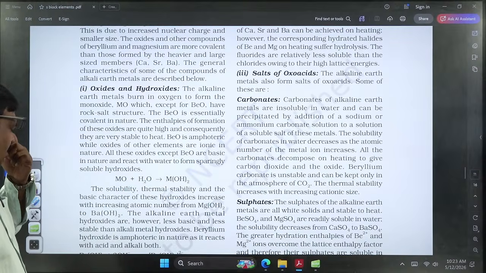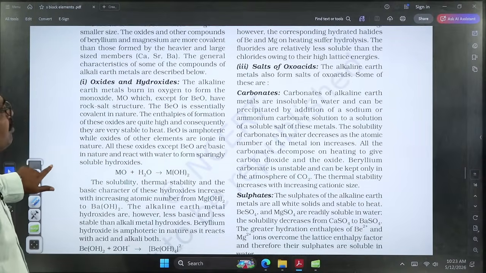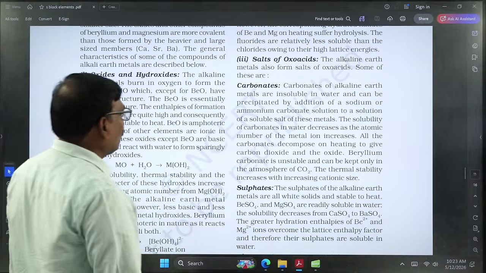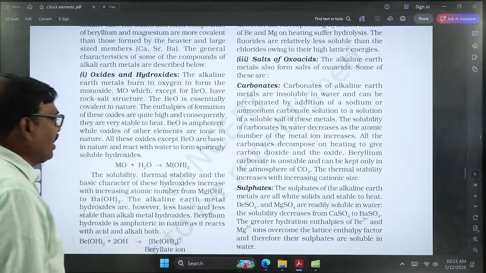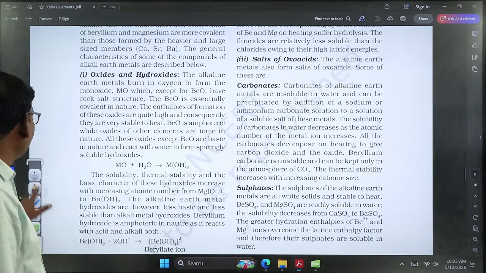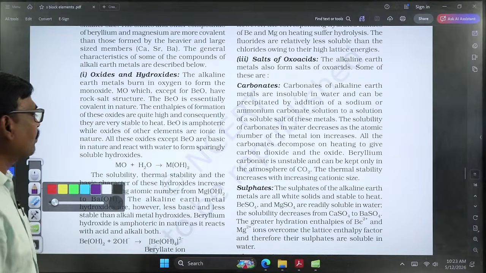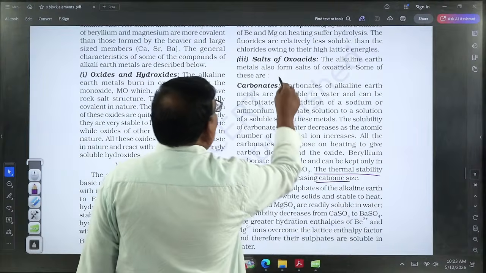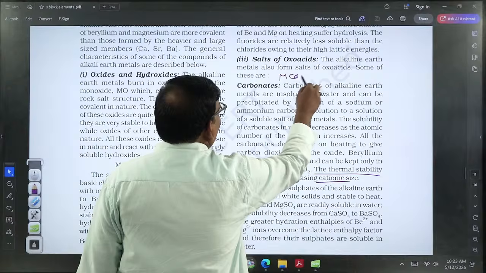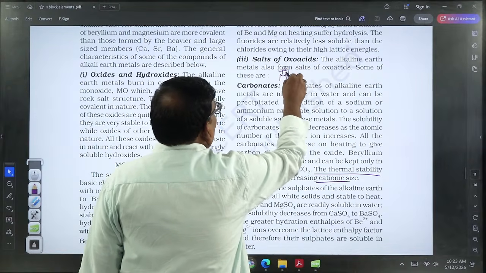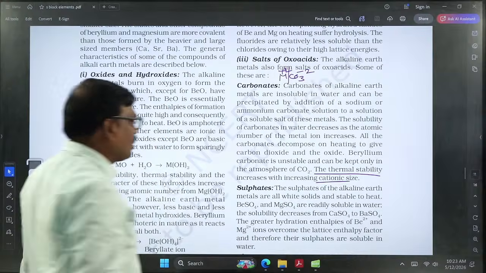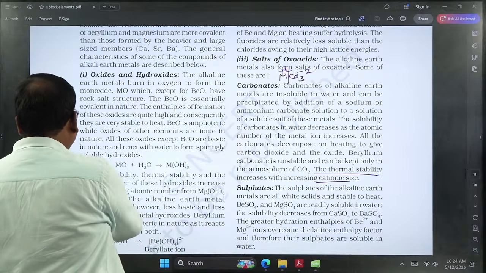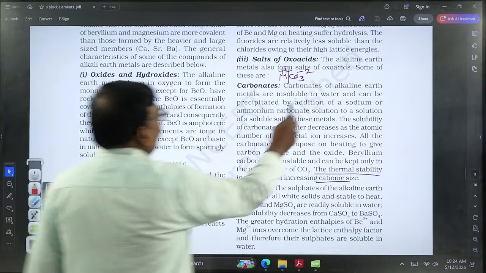Coming to the next point, salts of oxoacids. Mainly these metals form salts with oxoacids, forming carbonates and sulfates. The thermal stability of these carbonates and sulfates gradually increases down the group. With increase in the size of the cation, the stability also increases. Especially these group elements form carbonates of the formula MCO3. Here M carries a +2 oxidation state and carbonate carries a -2 charge. Actually these carbonates are unstable, so on thermal heating they liberate carbon dioxide.